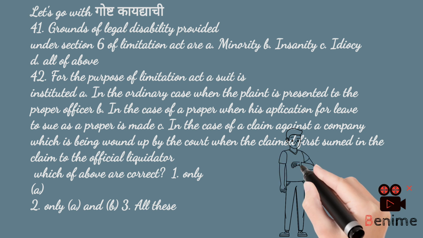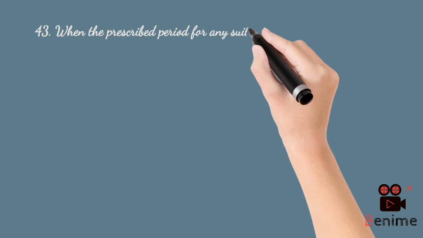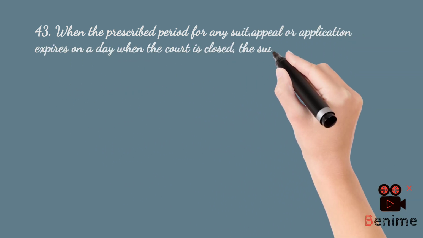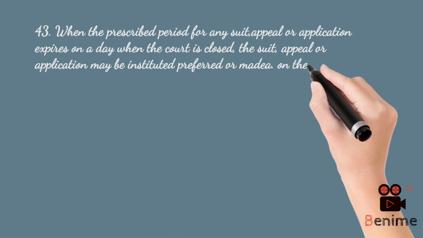43. When the prescribed period for any suit, appeal or application expires on a day when the court is closed, the suit, appeal or application may be instituted, preferred or made: A. On the day when the court is closed. B. On the day before the court is closed. C. Within 10 days after the court reopens. D. Within a reasonable time.